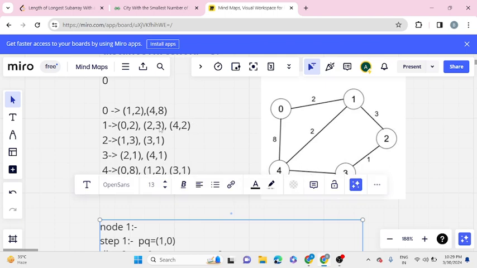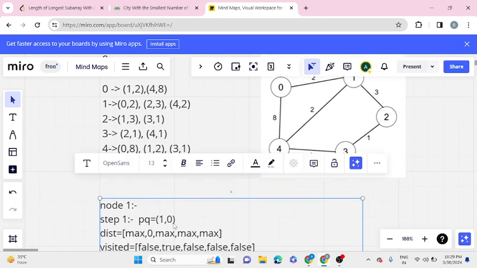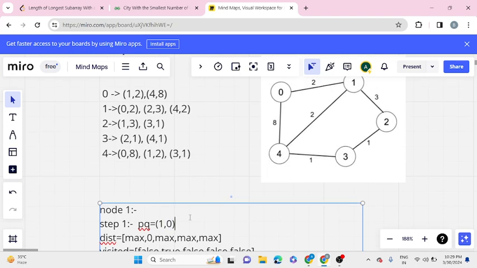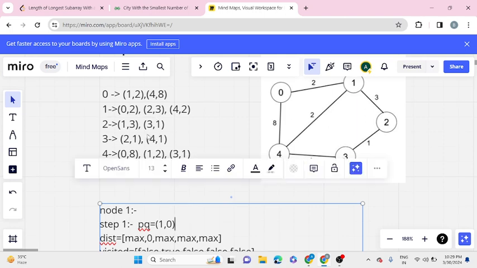As you can see, 0 has a distance of 2. So the distance between 1 and 0 is 2. Is it lesser than or equal to 3? Yes, it is. So we will store it in our priority queue. We will also consider the distance that we are currently holding. So 0 plus 2 is less than or equal to 3, so we will store. Then 3 plus 0 is less than or equal to 3, we will store this, and 4.